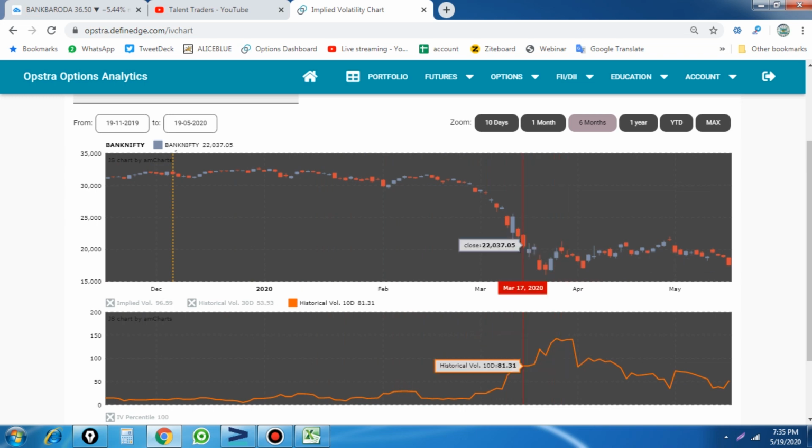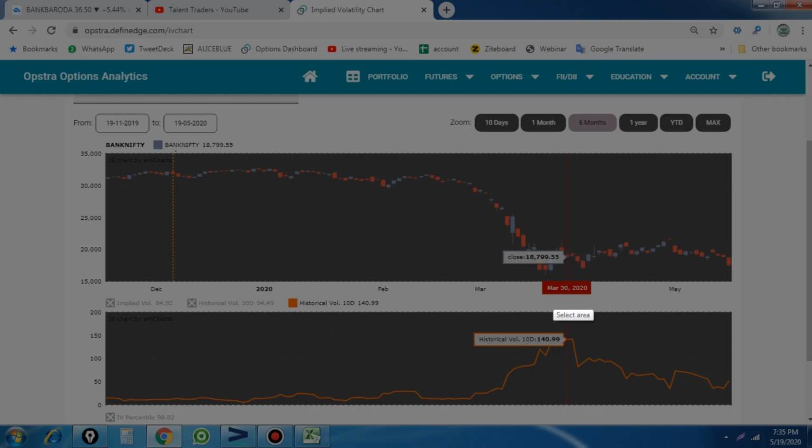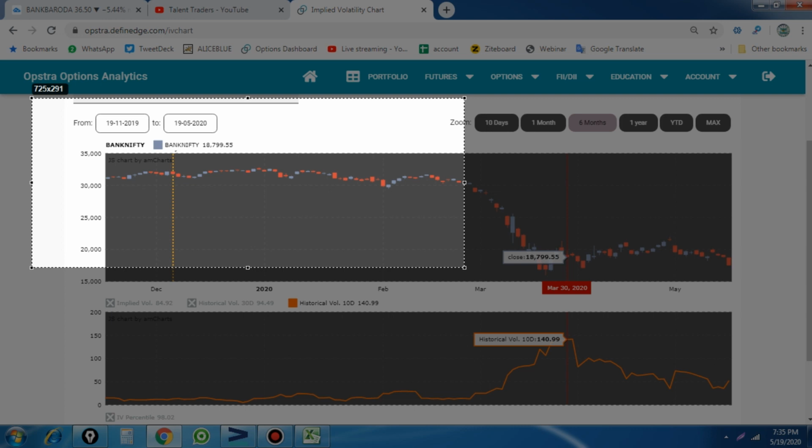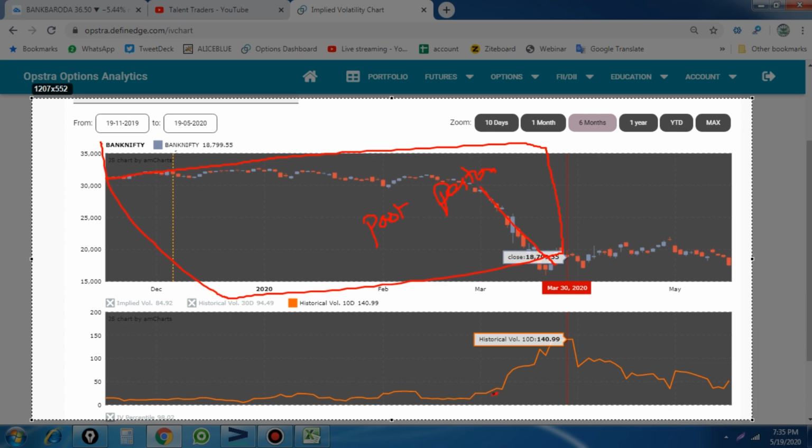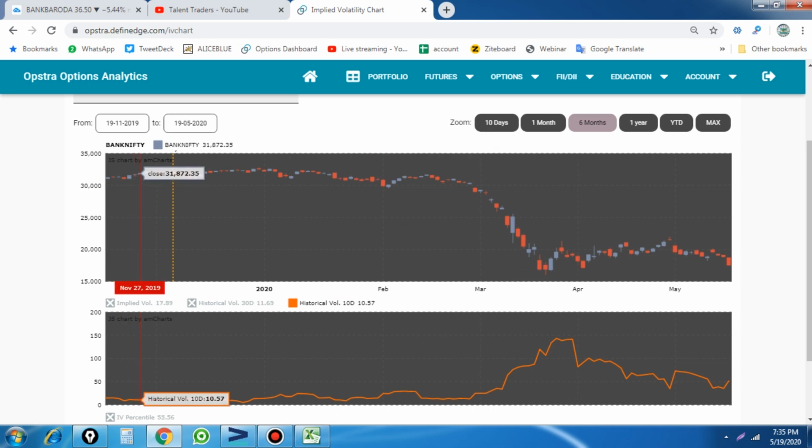I'll tell you why the historical volatility peaks at this particular point: because it is calculating the level of the previous range, what happened in the past. It calculates all this range, so it tells you the past performance. When the range averages increase, that is why the historical volatility peaks. After that the market stays on the same level, so this is also added in the average and the historical volatility becomes lower. So we will find out the range based on historical and implied volatility.